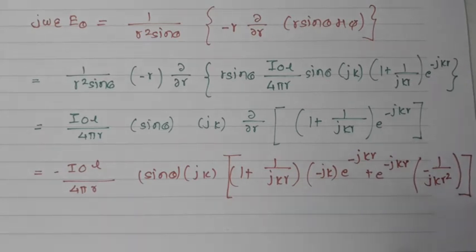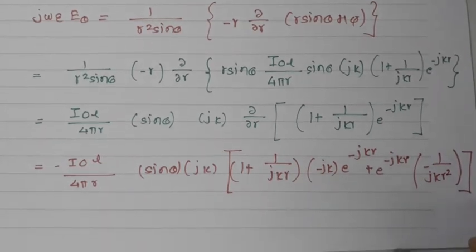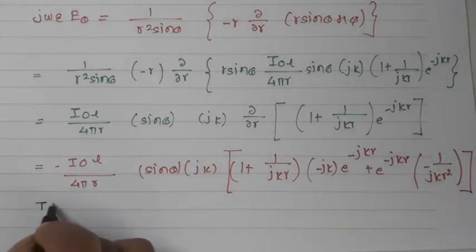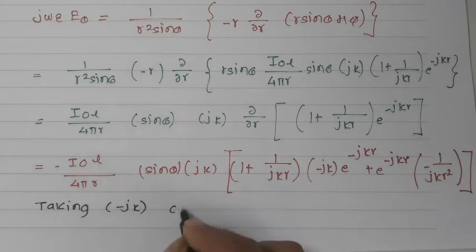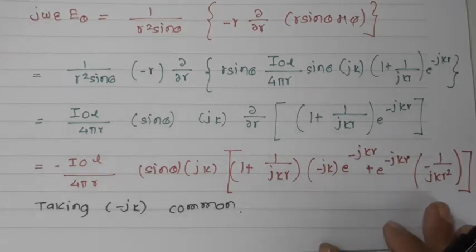Now solve the equation. Taking minus jk common out of the square bracket, how will this equation become? I have taken the minus jk common and I'll write the equation here again.